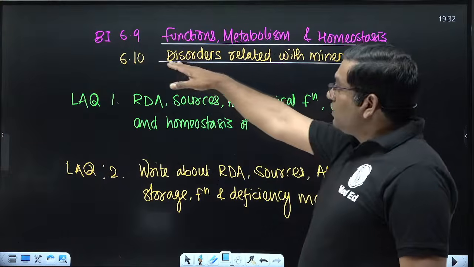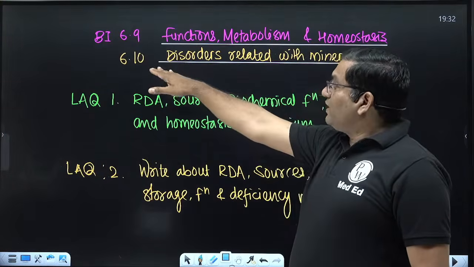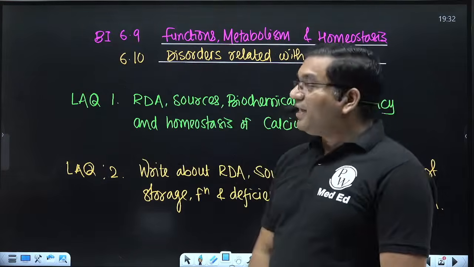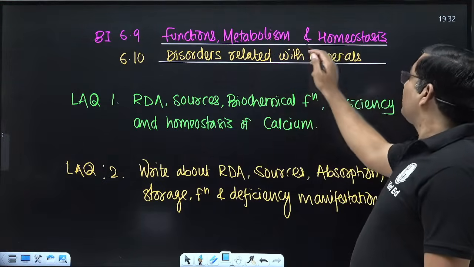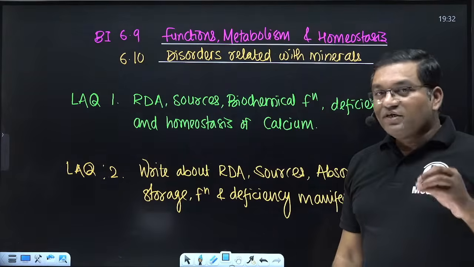From this chapter, it is NMC competencies 6.9 and 6.10. 6.9 covers the functions, metabolism, and homeostasis of different minerals.